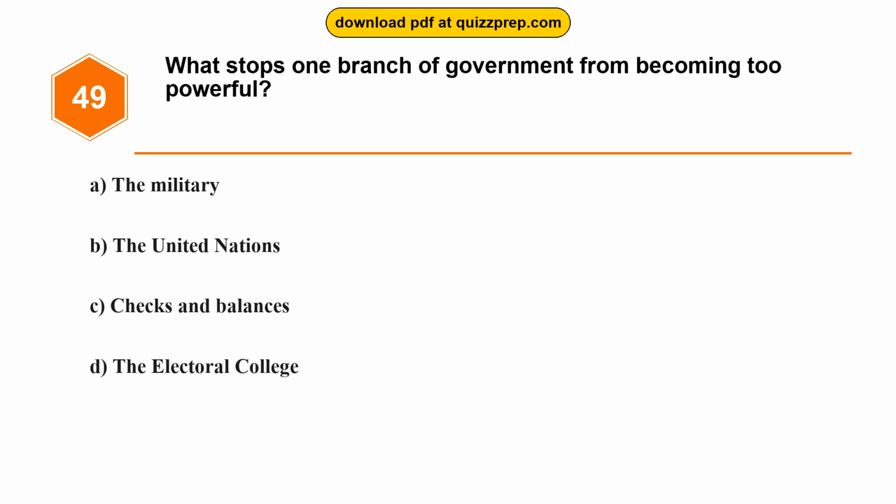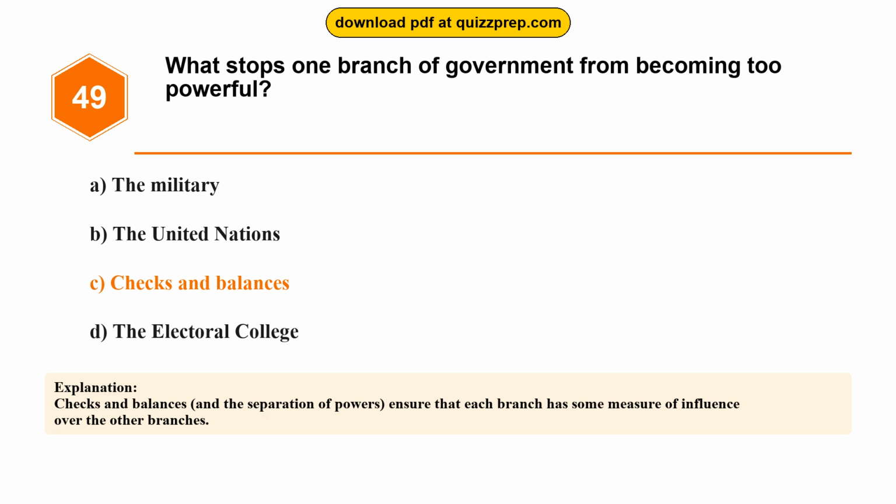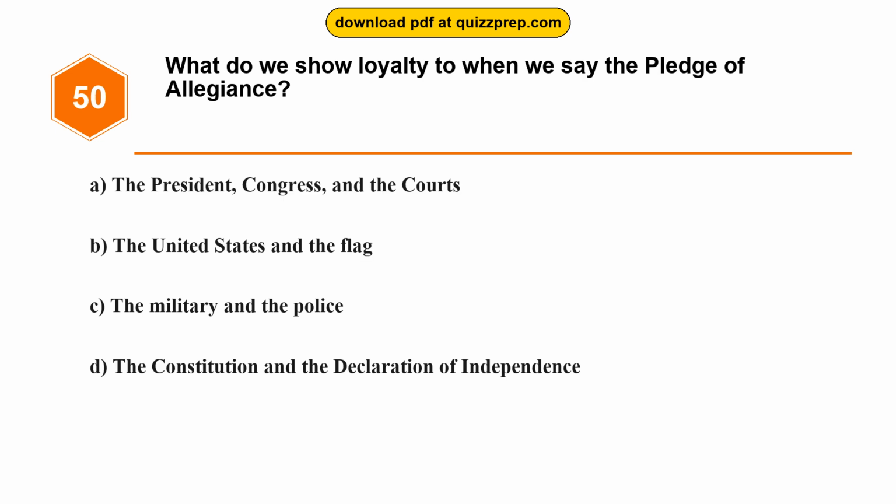Question 49. What stops one branch of government from becoming too powerful? Option A, the military. Option B, the United Nations. Option C, checks and balances. Option D, the Electoral College. The correct answer is option C, checks and balances. Checks and balances, and the separation of powers, ensure that each branch has some measure of influence over the other branches.